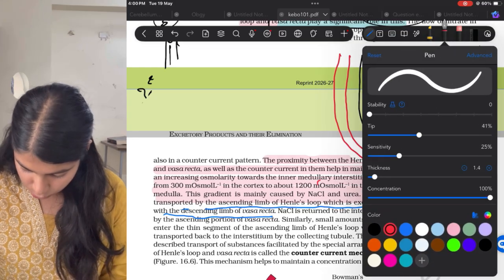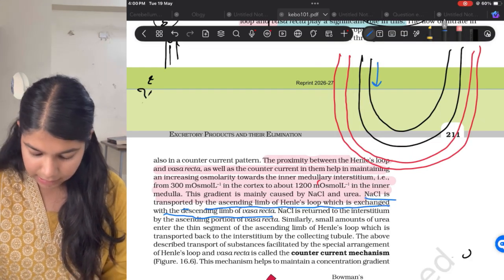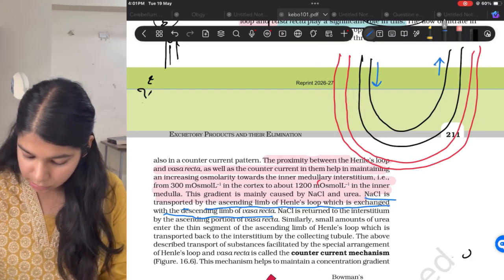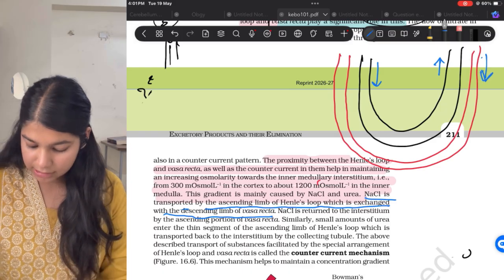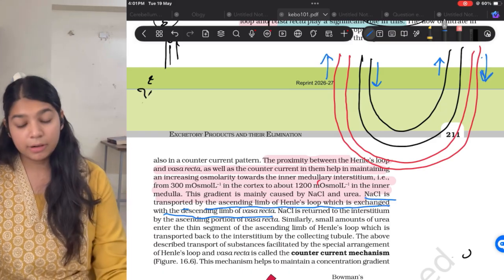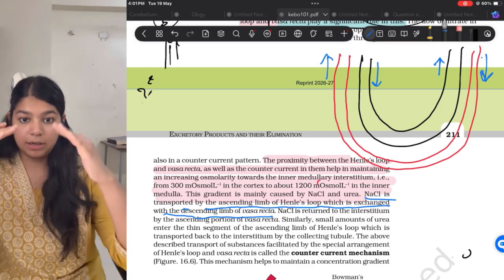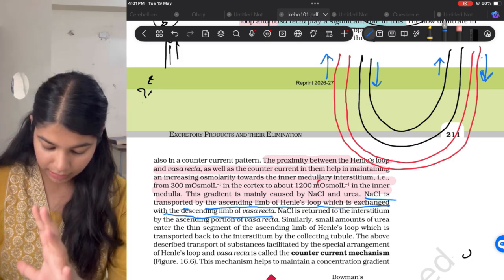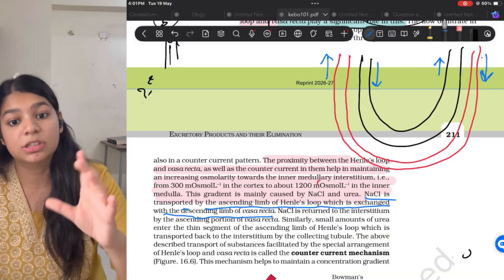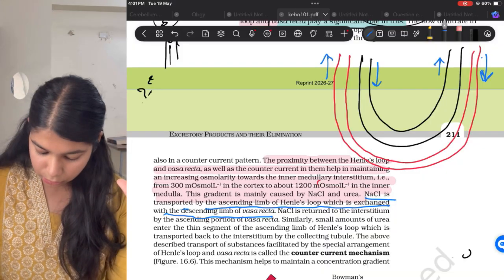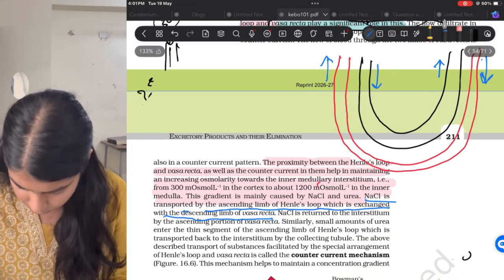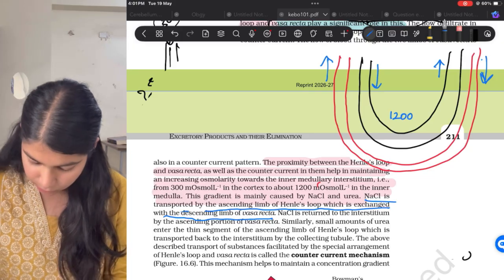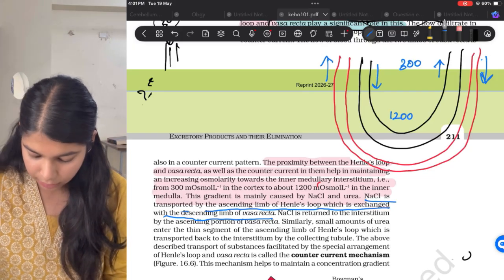Now in Henle's loop, this is the descending limb, this is the ascending limb. Suppose this is the descending limb of vasa recta and this is the ascending limb of vasa recta. So they run in opposite directions like that. Therefore they are called countercurrent mechanism, or they are counter to each other. Counter means opposite. Now here the osmolarity is 1200 and here it is 300.